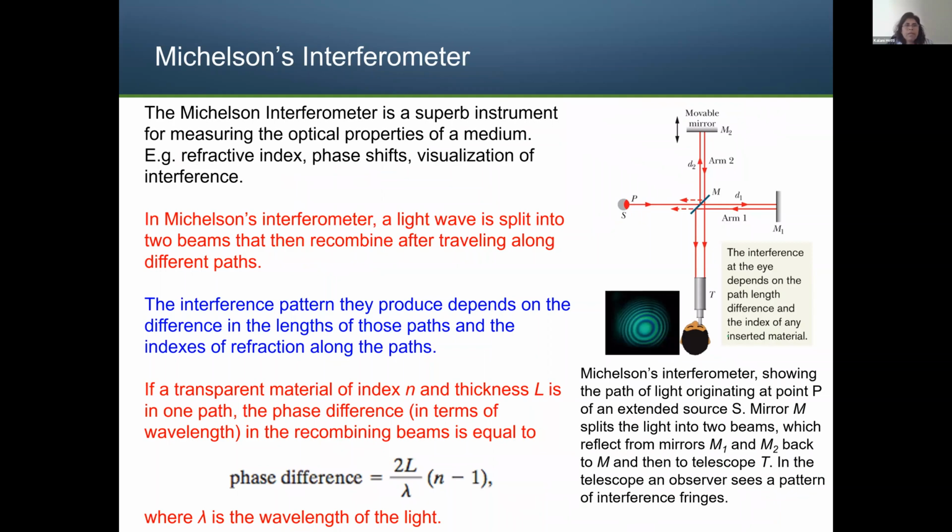Now, the Michelson interferometer is one of the instruments that we actually use to find the refractive index of a material, phase shift, visualization of the interference, those things. This is an experiment that we can do in an advanced level physics laboratory.